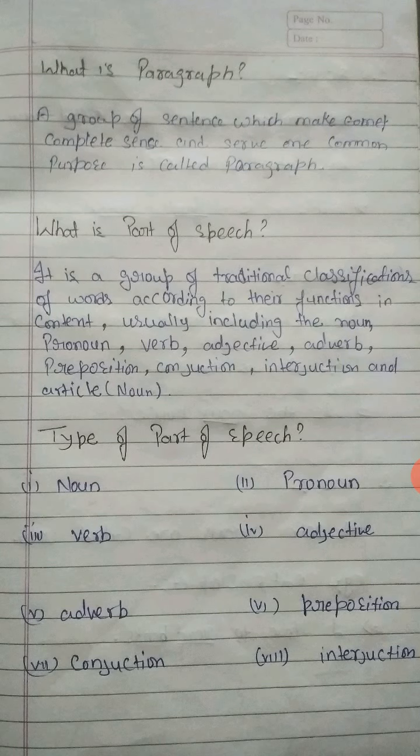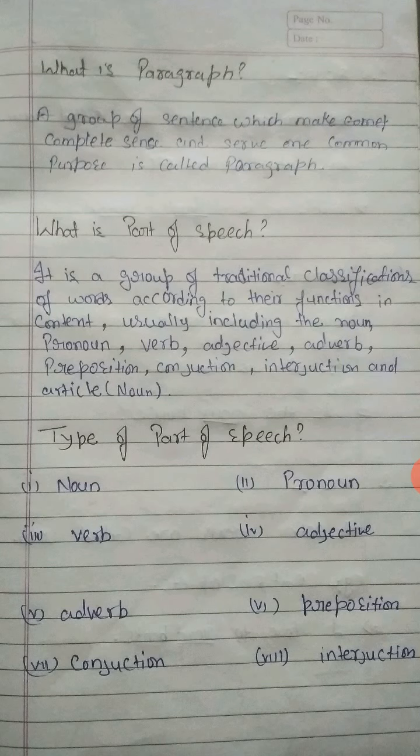Like if I am speaking one sentence, like I am a girl, in this sentence we would categorize the words under the category of function, like I is a pronoun, girl is a noun, like that.